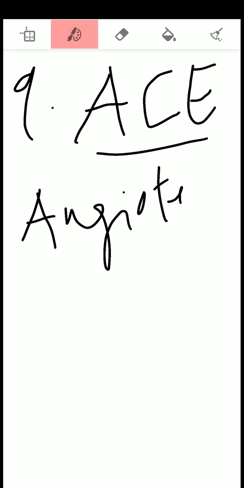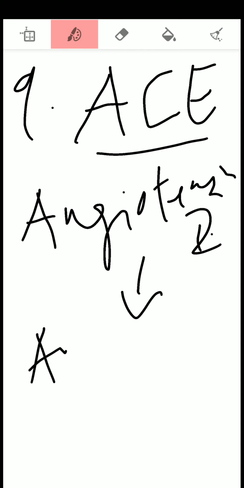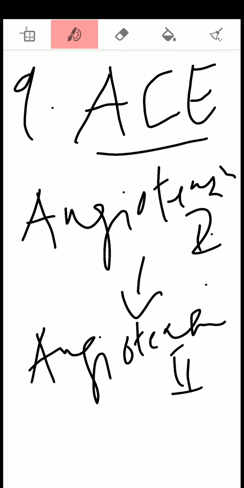The function of this enzyme is that it converts angiotensin 1 into angiotensin 2. And this angiotensin 2 is mainly responsible for the regulation of extracellular fluid, and it also regulates blood pressure.